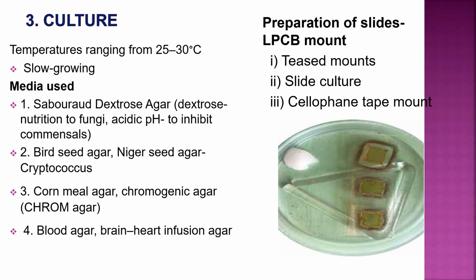In preparation of slides, there are LPCB mounts, or teased mounts, in which a colony is taken on a slide and a cover slip is applied. But here the morphology of the fungi gets distorted. Second, slide culture: on a slide, the SDA block is taken and the growth is done on it, and then it can be seen under the microscope. Cellophane tape method: the cellophane tape is applied on the colony and then put on the slide, and the growth is seen. So that is the cellophane tape mount.